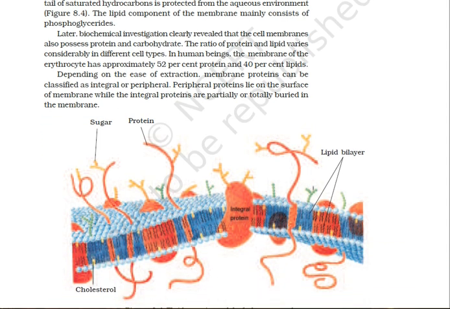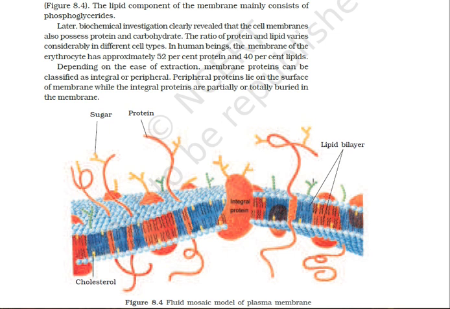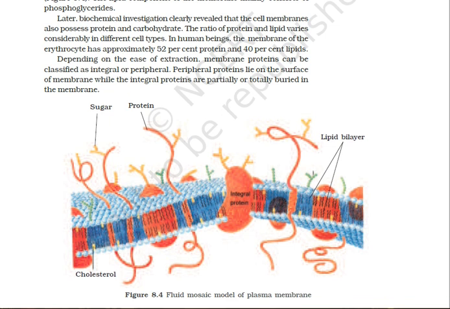Here you can see the structure of the fluid mosaic model of the plasma membrane given by Singer and Nicholson. In this, the proteins and lipids are not uniformly arranged. Instead, both are arranged in a mosaic pattern. Mosaic means uneven pattern. So this mosaic nature gives asymmetry to the membrane.